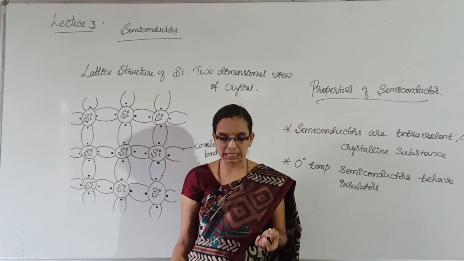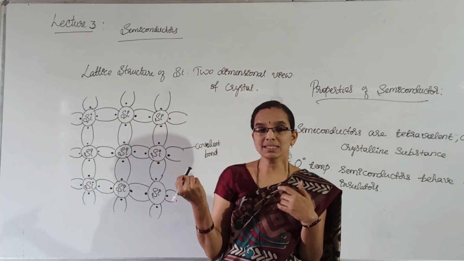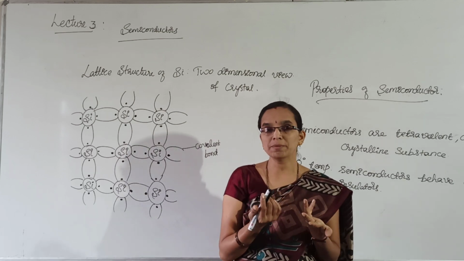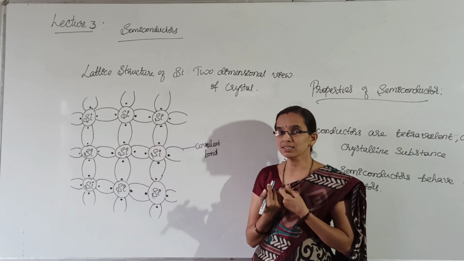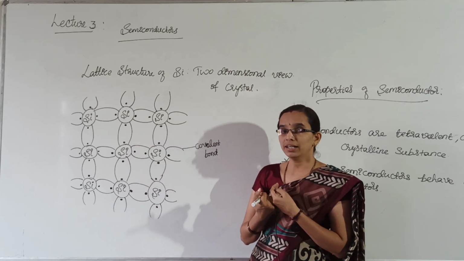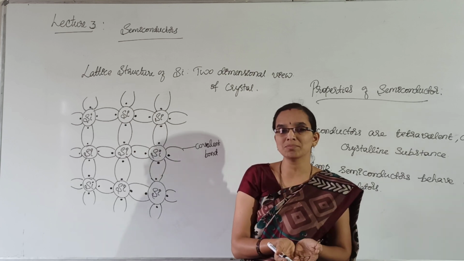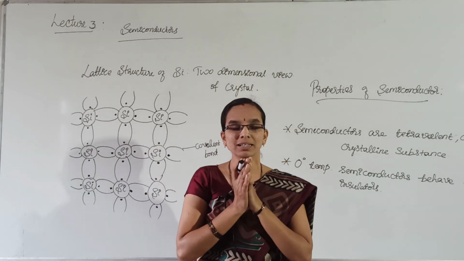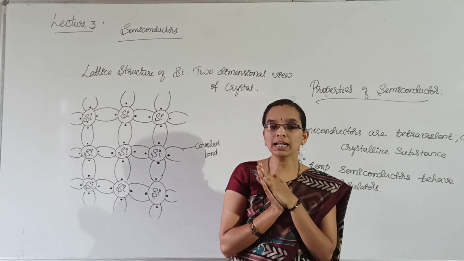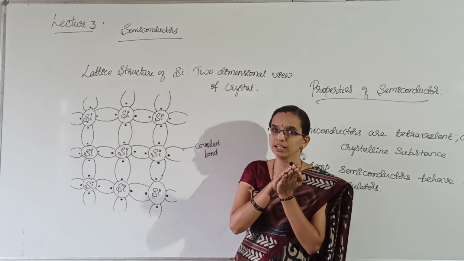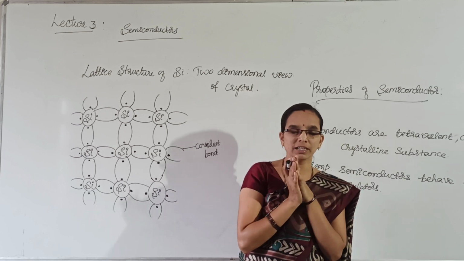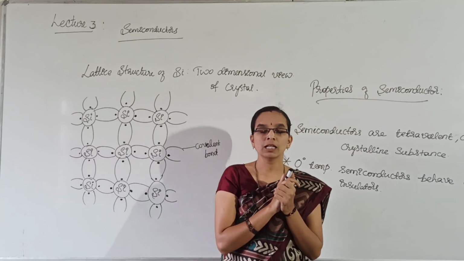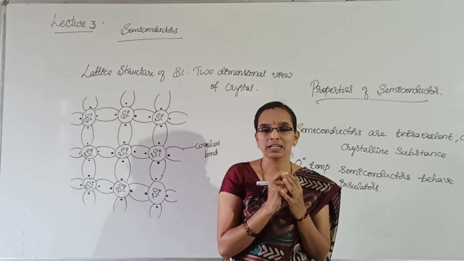But when the temperature increases, or when these semiconductor materials are kept at room temperature, what happens? These valence electrons gain some thermal energy, then they jump into the conduction band and help with conductivity. Therefore, as the temperature increases, the conductivity of the semiconductor increases. You might have heard about resistance. What do you mean by resistance? Resistance is nothing but the opposition to the flow of current.